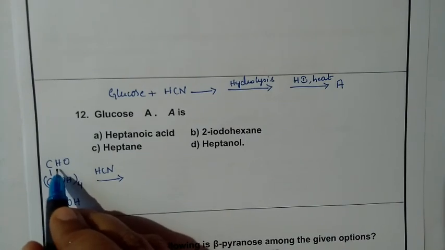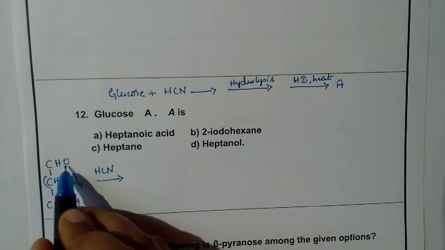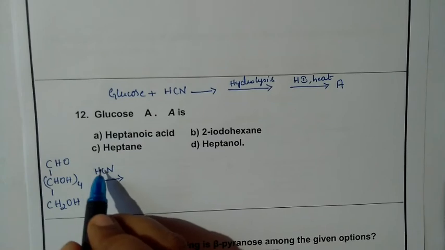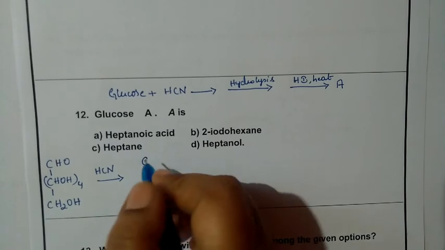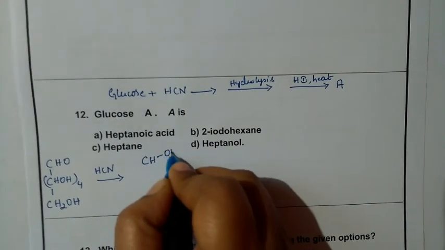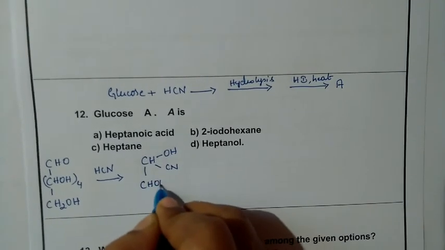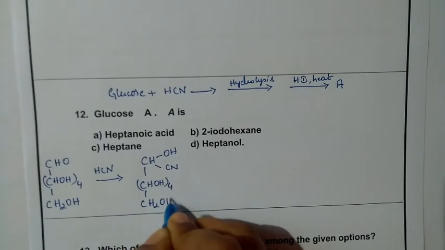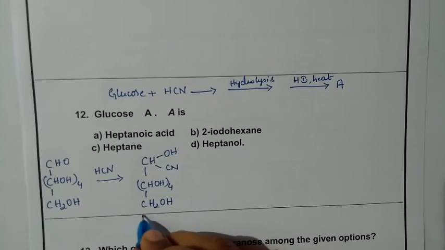So this part undergoes the reaction, H plus and CN minus, on the C double bond O. The opposite one will form the bond, as we have already discussed. So it is cyanohydrin: CHOH CN, the remaining part as it is, CH2OH.